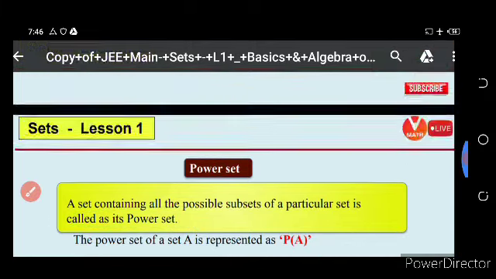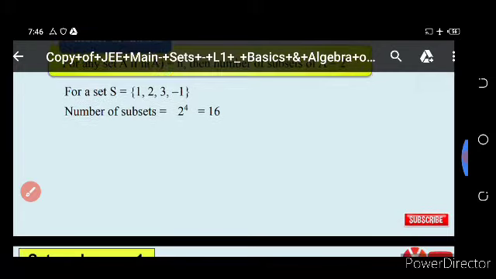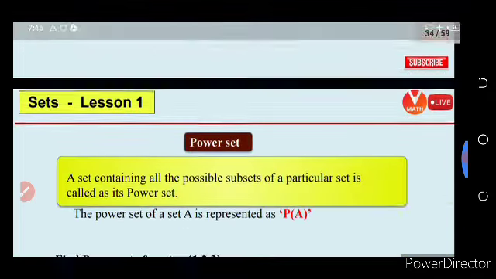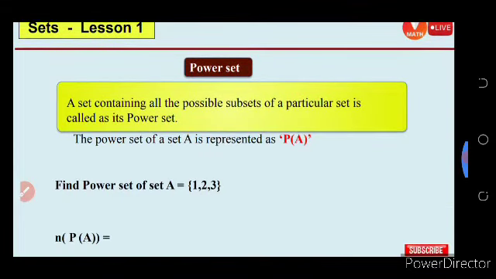Here also we take an example of this. How many subsets are possible? Number of subsets.